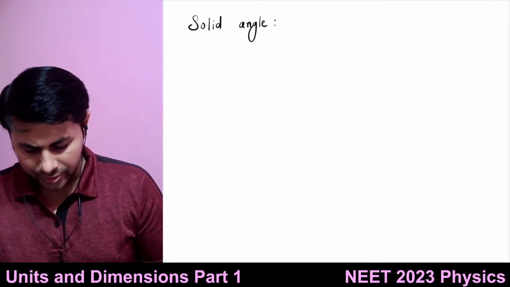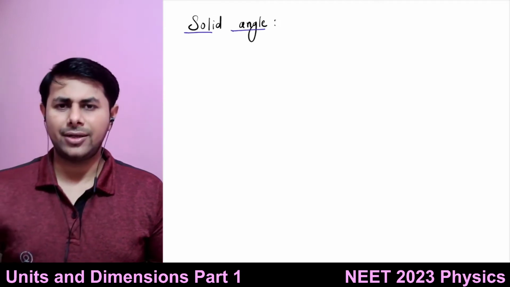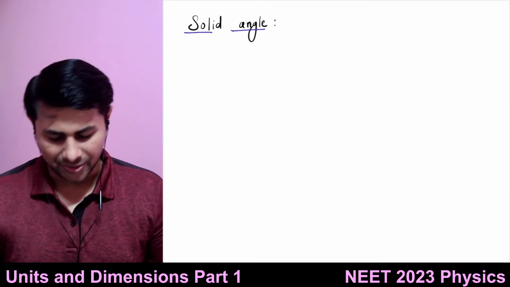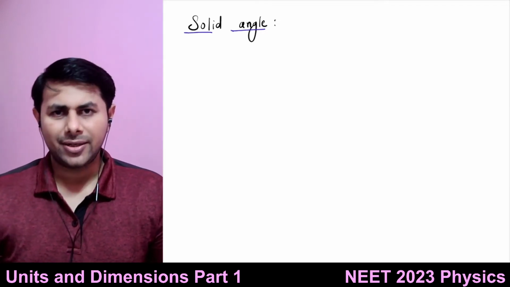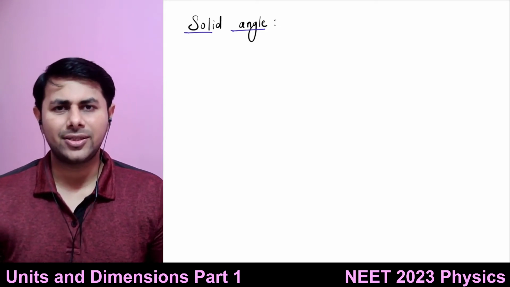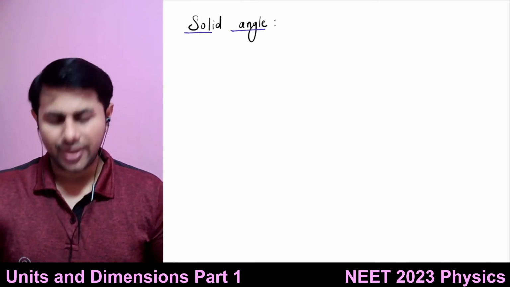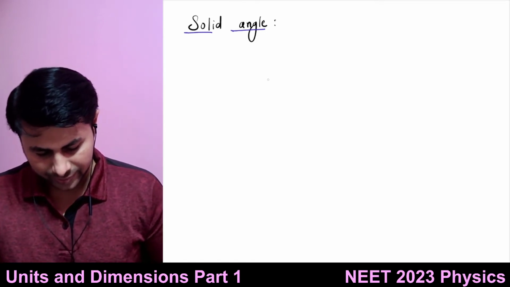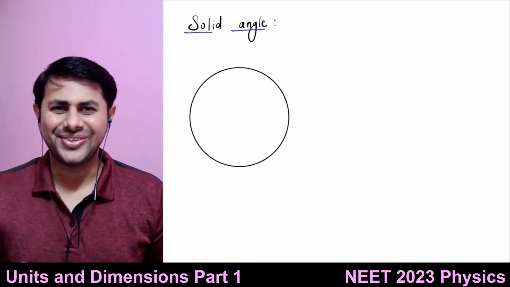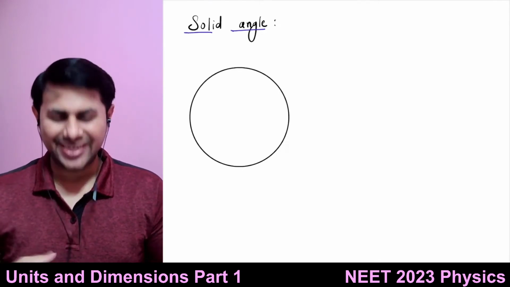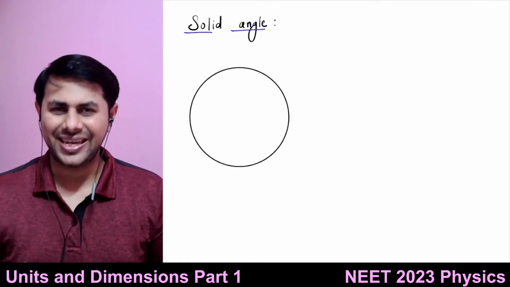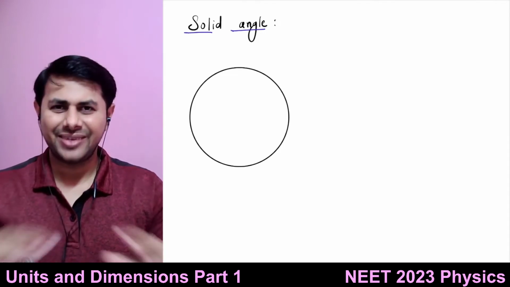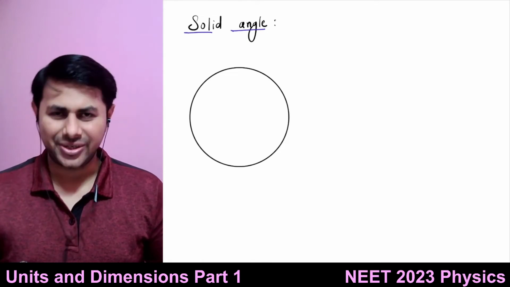Okay, so in short, I can say the plane angle is a two-dimensional angle and solid angle is a three-dimensional angle. Let's see how. To define plane angle, I consider a circle. To define solid angle, I consider a sphere. Now I cannot draw it, so you won't find any difference between circle and sphere in this diagram, because this is a 2D paper or 2D tab over which I'm drawing it. But imagine it's a sphere. So it's a ball.